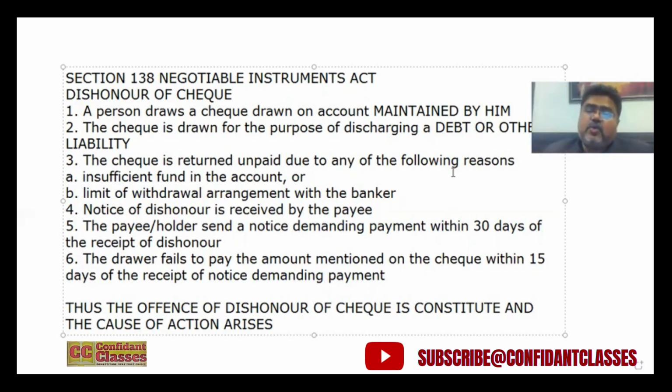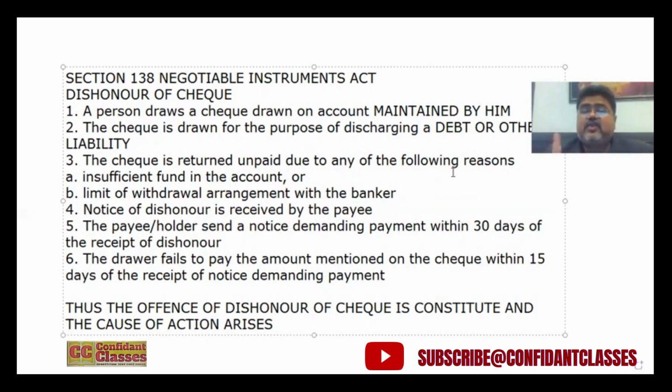And the check must be issued for the purpose of discharging a debt or any other liability, a liability which is legally enforceable. If a check has been issued for charity or for giving a friendly loan to a friend and it returns unpaid, then Section 138 will not be attracted, because if you are issuing a check for charity, it is not for discharging any debt or other liability. But let me tell you here, some complexities may arise that we will discuss later. Right now, only the components of Section 138. And after that, we will do analysis on the basis of Supreme Court judgments. So it should be for discharging a debt or other liability.